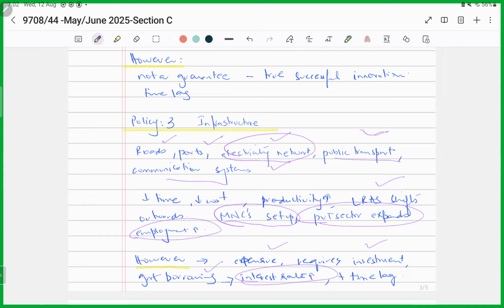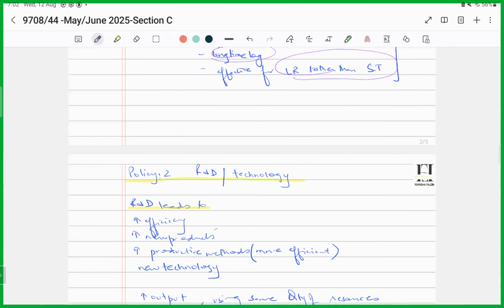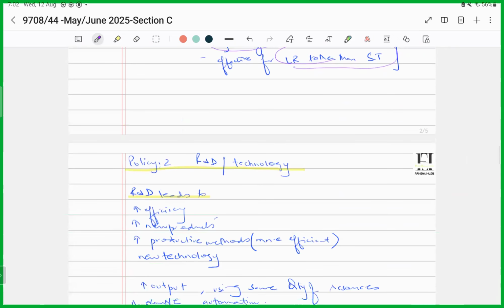Plus, there might also be a significant time lag between spending on these infrastructure projects and the point at which the productive capacity begins to increase. You see, because spending on ports or development of these roads and infrastructure networks, it takes 3 to 5 years. Once the full benefits start to reap in. The third policy that you can talk about could be research and development.